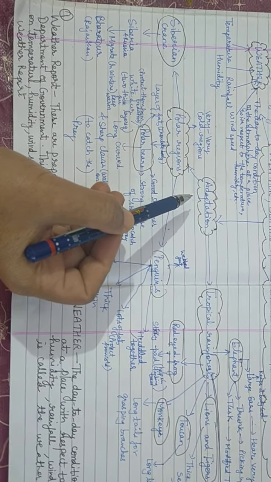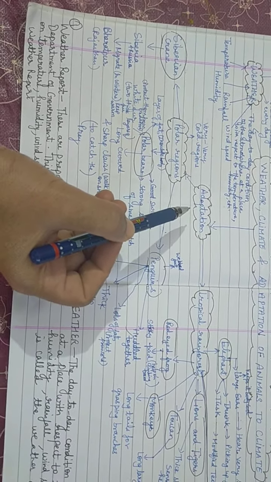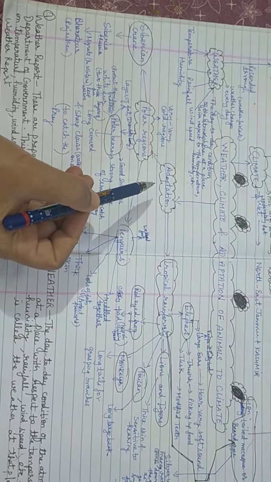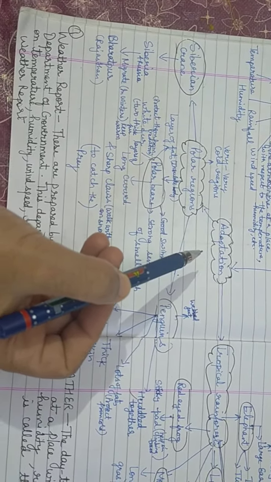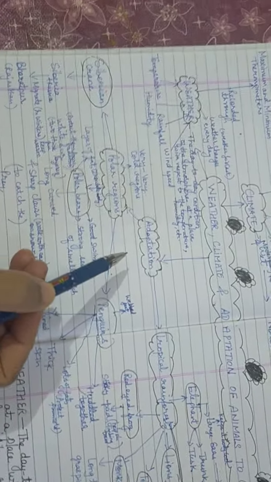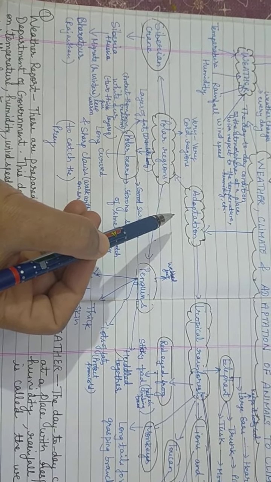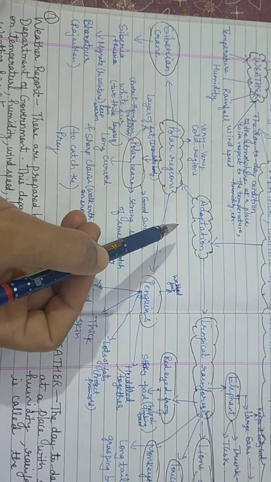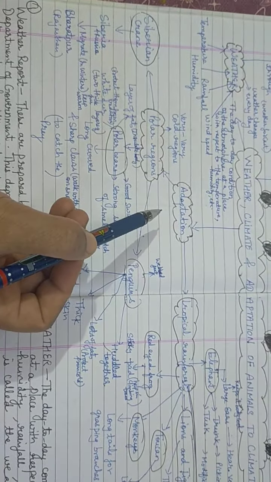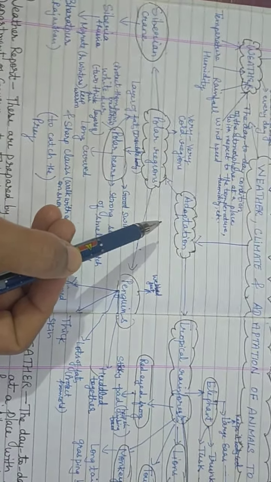So, what is structural adaptation? Adaptation of special body parts of an organism that helps it to survive in its natural habitat. And what is behavioral adaptation? Adaptation of special ways in a particular organism that helps it to survive in its natural habitat. Now, what is physiological adaptation? Adaptation of body systems present in an organism that allows it to perform certain biochemical reactions.